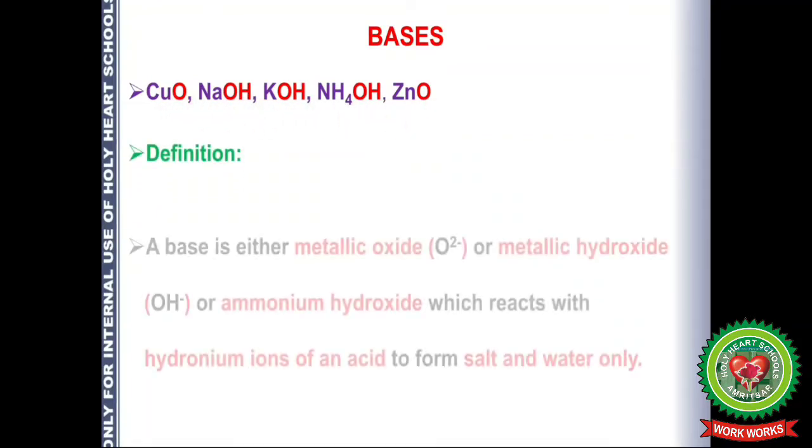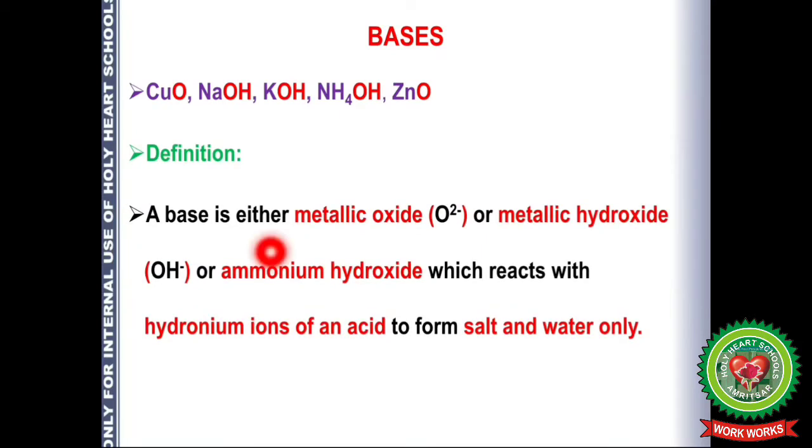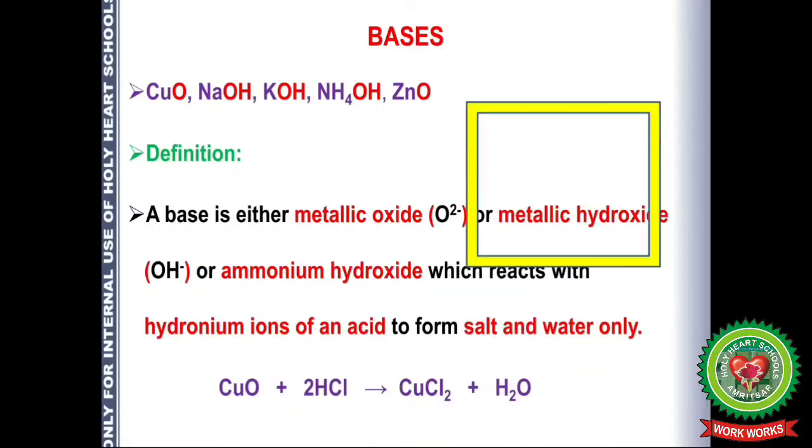So we can define a base as either a metallic oxide, that means a substance having oxide and with that a metallic element. So it is either a metallic oxide or metallic hydroxide or ammonium hydroxide which reacts with hydronium ions of an acid to form salts and water only. For example, copper oxide reacting with acid will form copper chloride, that is a salt, and water.